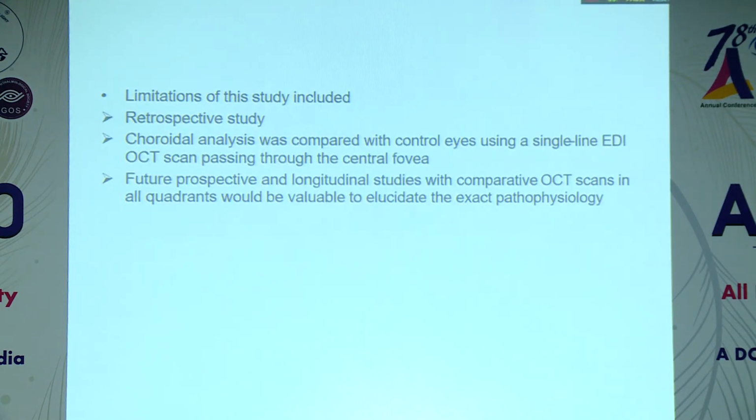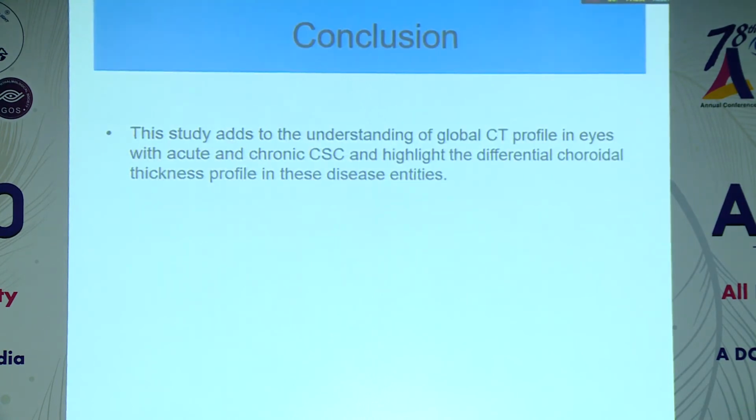However, limitations of our study included that it was a retrospective study and choroidal analysis was compared with control eyes using only a single line EDI-OCT scan passing through the central fovea. So we require future prospective and longitudinal studies with comparative OCT scans in all quadrants, which will be valuable to elucidate the exact pathophysiology. Coming to the conclusion, this study adds to the understanding of global choroidal thickness profile in eyes with acute and chronic CSC and highlights the differential choroidal thickness profile in these disease entities.